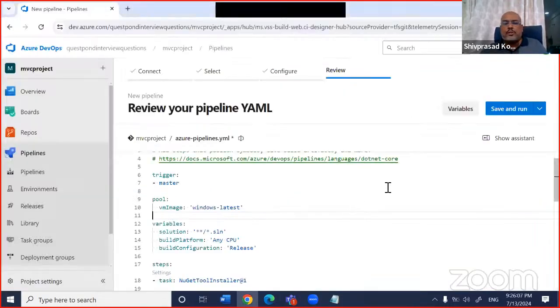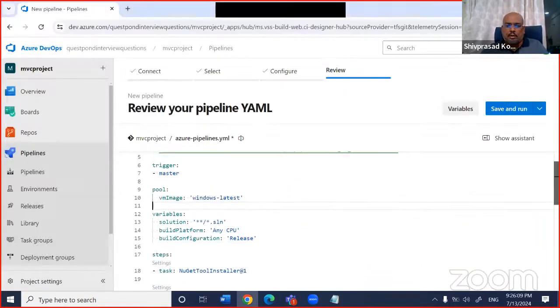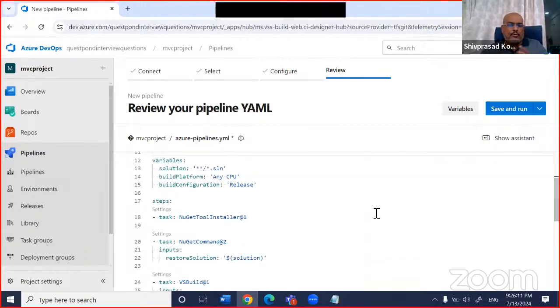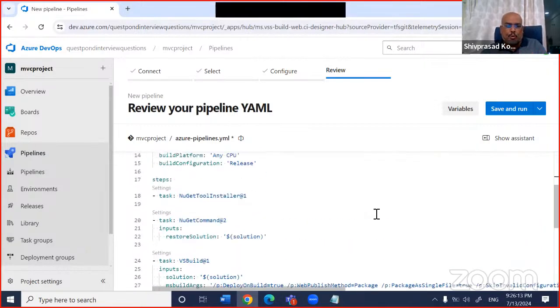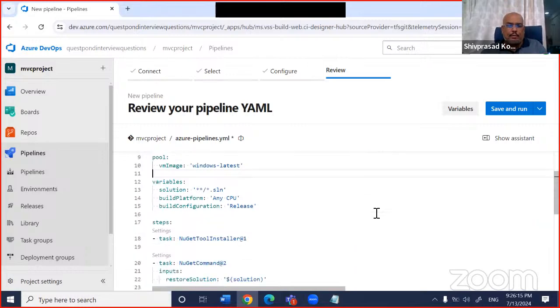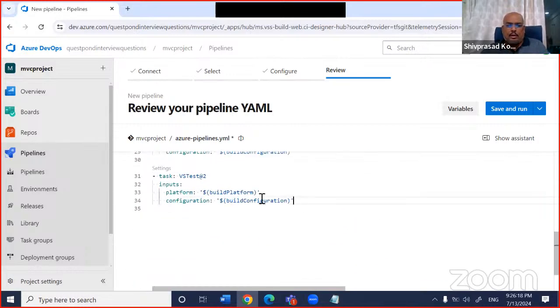So now you can see they have given some ready-made template code here. What I will do is go and delete all this. Let me delete it. My keyboard is so bad. I'm on YouTube live and doing all this, it looks so horrible.